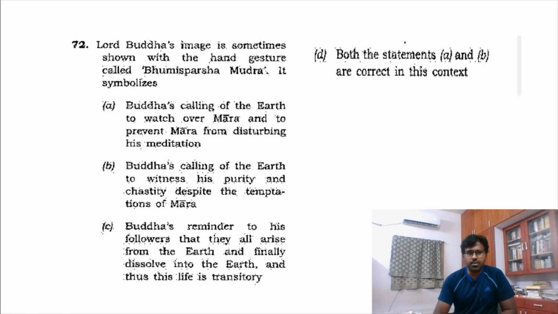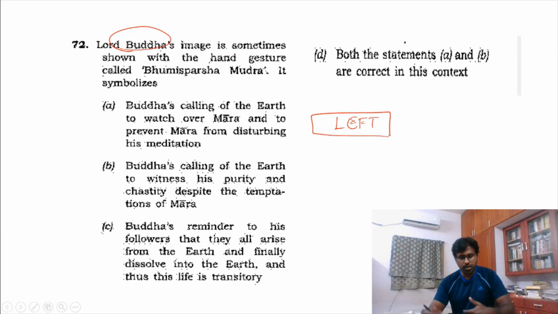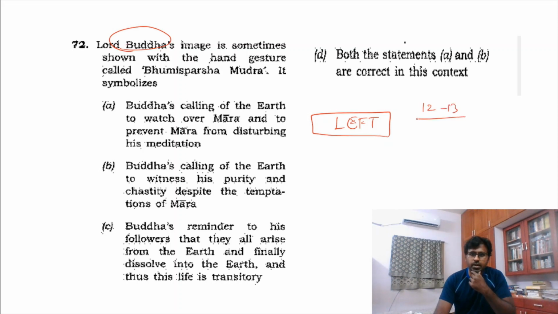Again, see this question. It's about Buddha. On the day, definitely this was a very difficult question for me, so I left this question. That is what I am saying: the purpose of writing prelims is not only to find easier questions. It is also to find the questions about which you have very little idea and leave them. So 10 to 12 questions you can leave, and that is what I did. I left 10 to 13 questions.